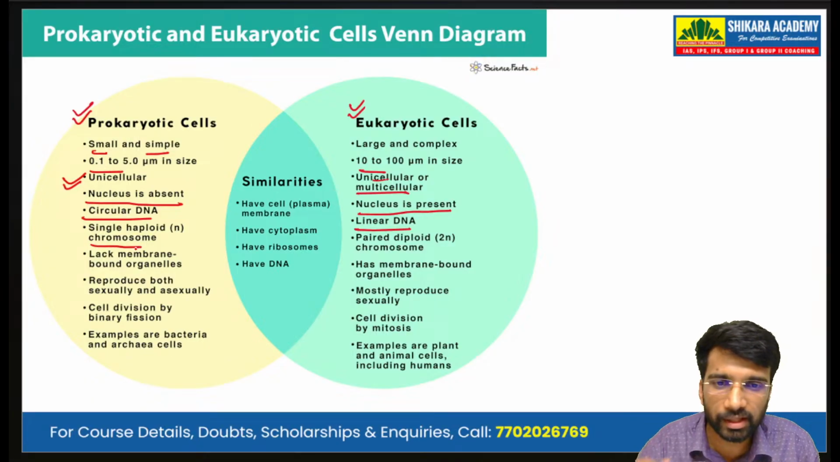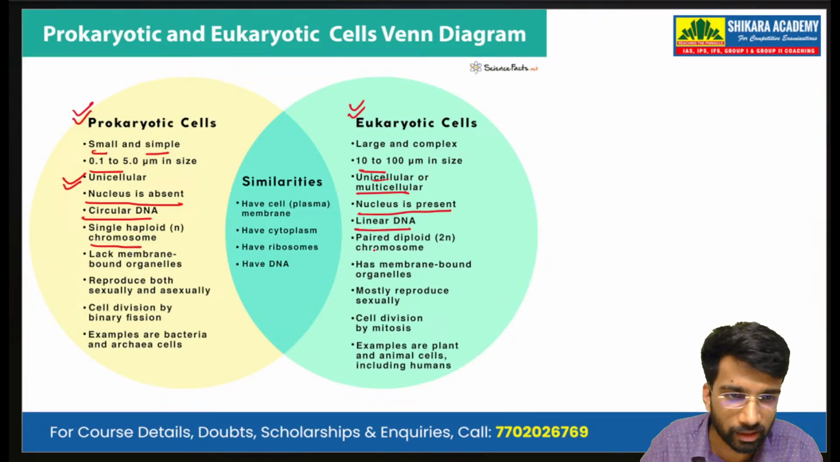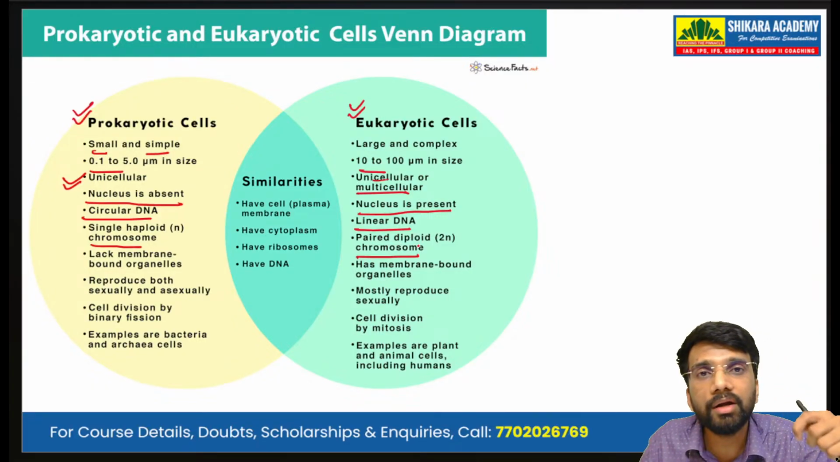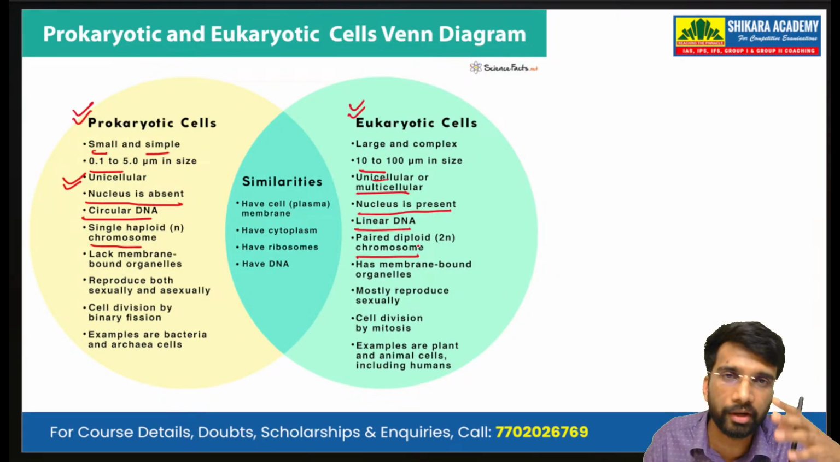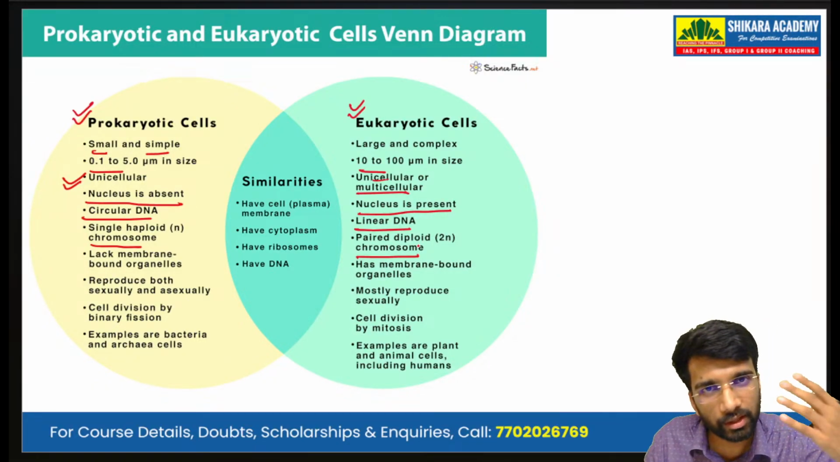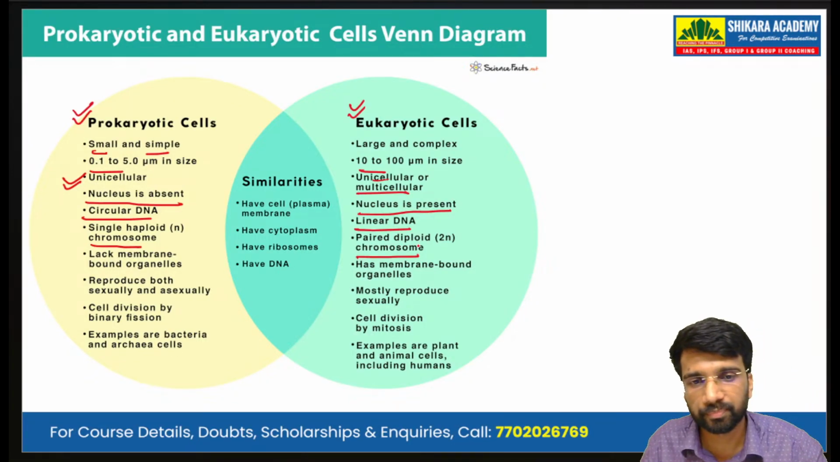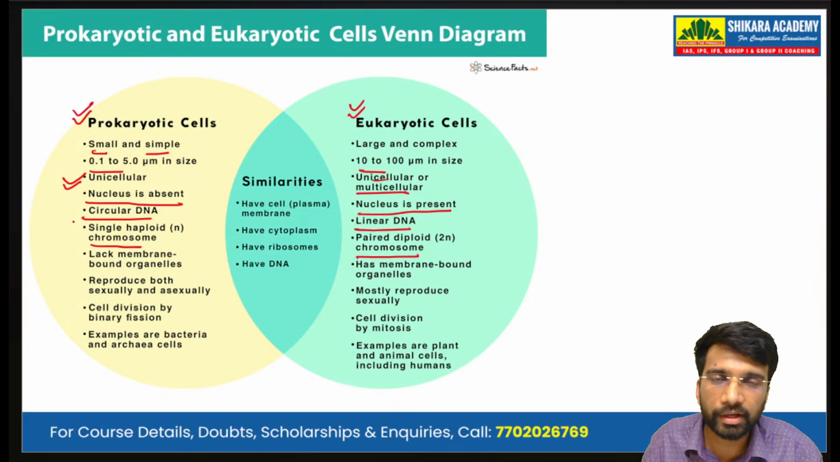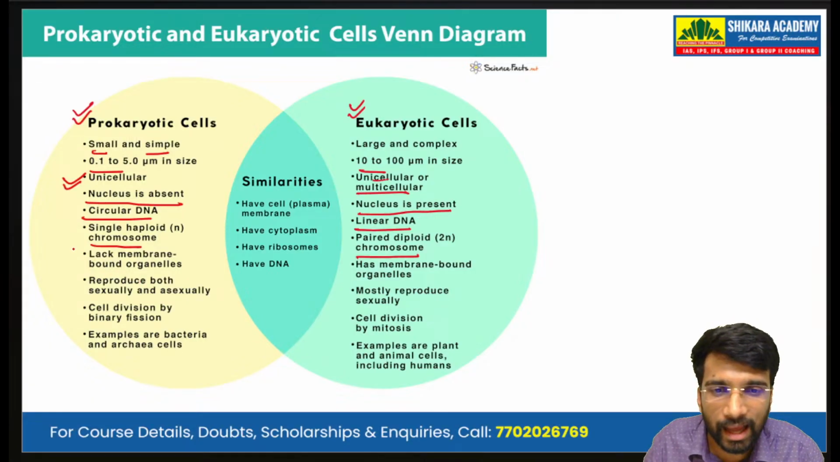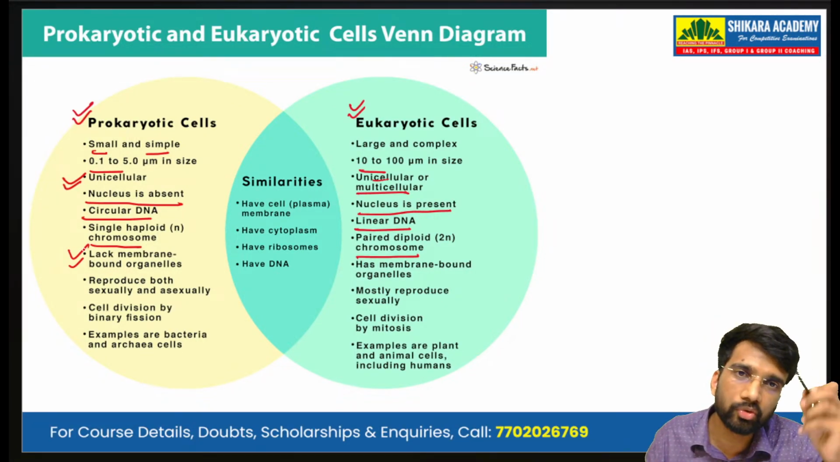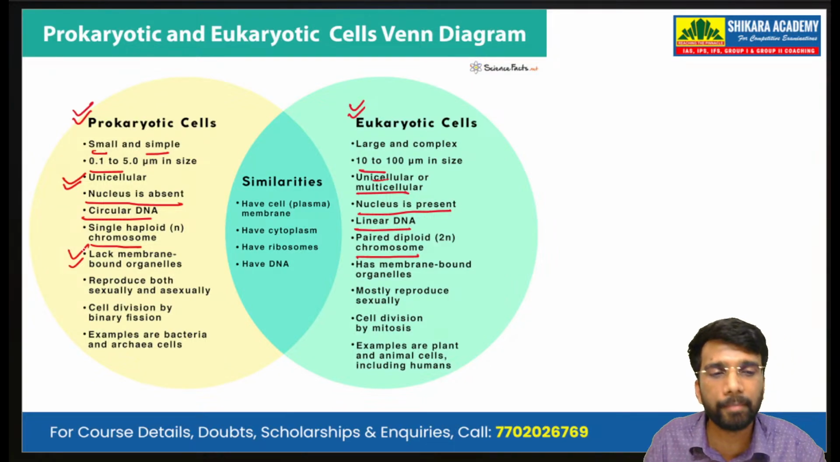And the chromosomes are the single haploid chromosome. In eukaryotes, we have the paired diploid chromosome. The haploid and diploid we will be learning about later, in the second half of today's class. Most importantly, the prokaryotic cells lack the membrane-bound organelles, and the eukaryotic cells have the membrane-bound organelles.